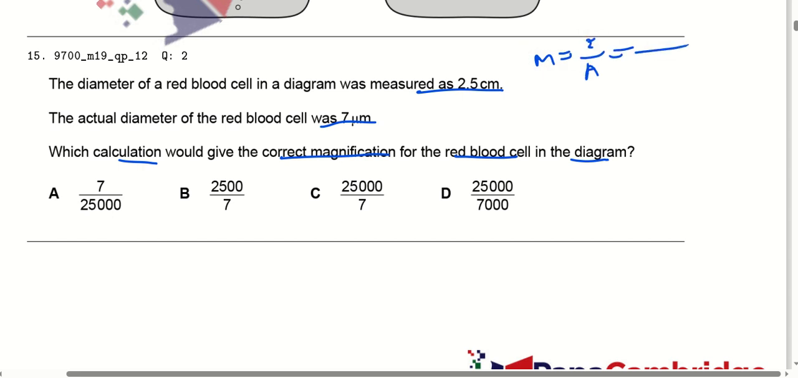So image size here is 2.5 centimeter by 7 micrometer. Whenever we calculate, we make the two sizes in the same unit, that is micrometer. So it comes out to be 25,000 by 7. So for MCQ number 15, option C is correct.